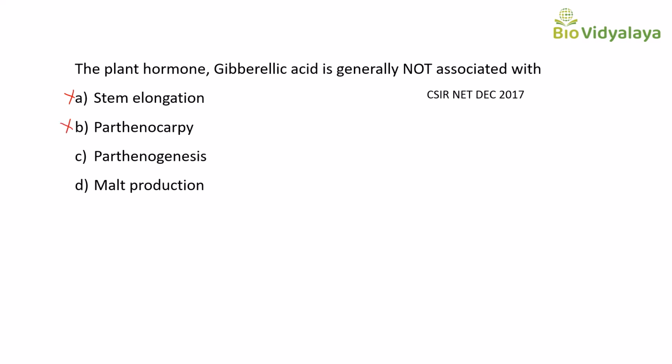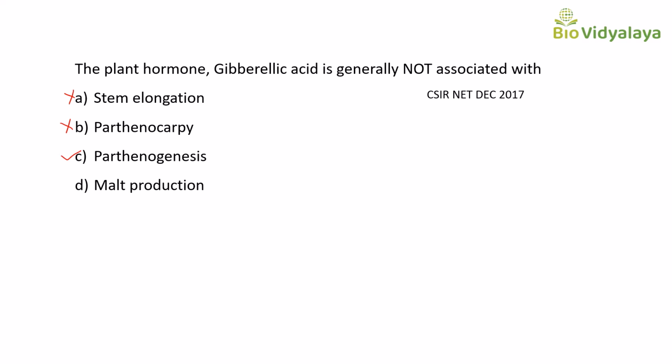Next is parthenogenesis. Parthenogenesis means the production of egg cells without fertilization. Example in mangosteen. Okay. This is not the function of gibberellic acid. So this is the correct answer. Here we have to find which is not associated with gibberellic acid. So parthenogenesis is not the function of gibberellic acid. So this is the correct answer.